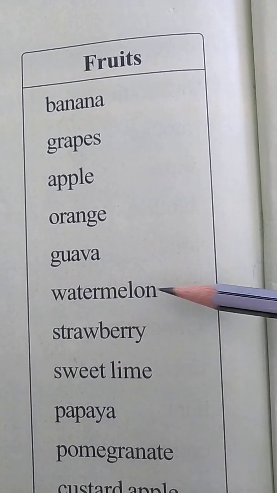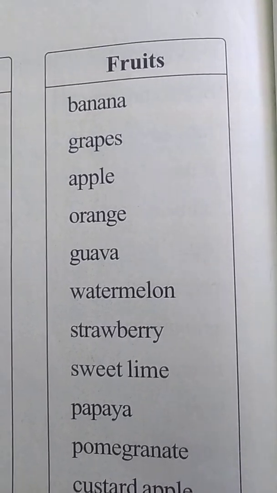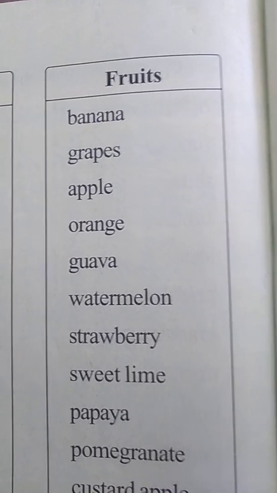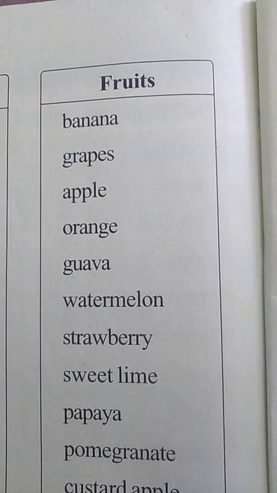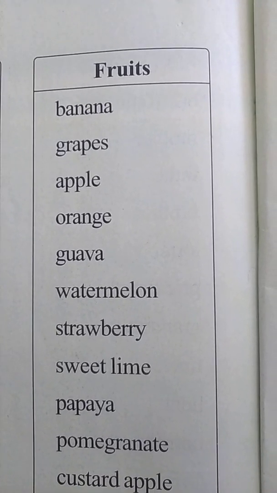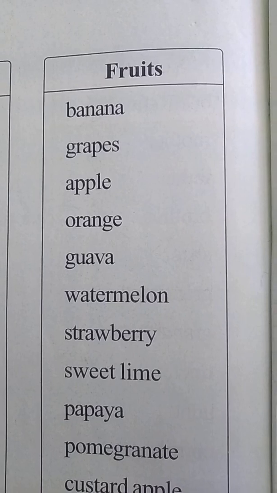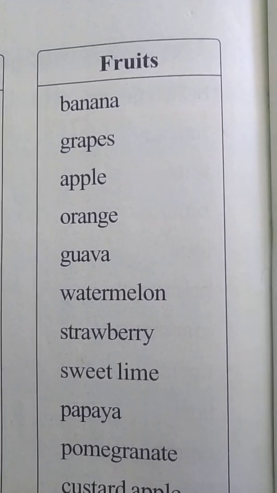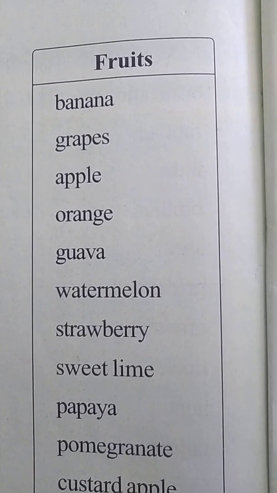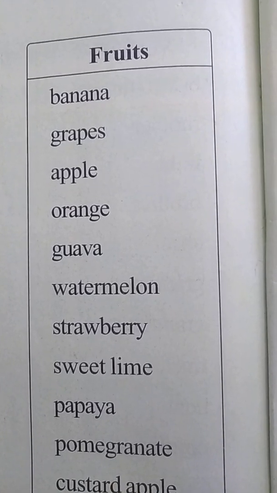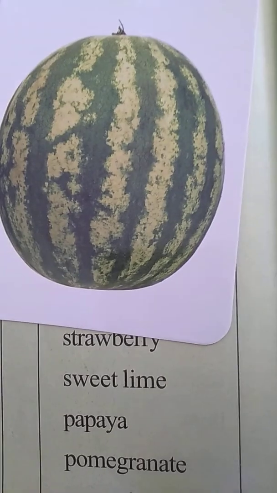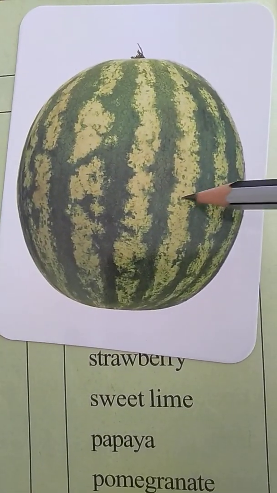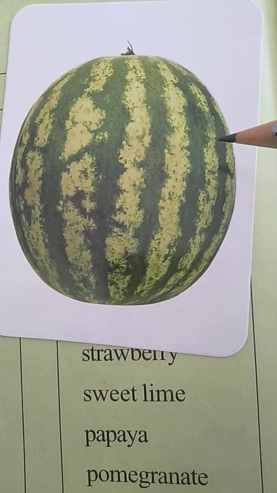W-A-T-E-R-M-E-L-O-N, watermelon. Which fruit is this, children? Watermelon. And do we get watermelon in all the seasons? No. We get watermelon only in the summer season, which is red in color. And here I have the image of the watermelon. Yes. So here this is called the watermelon. How big it is, see?